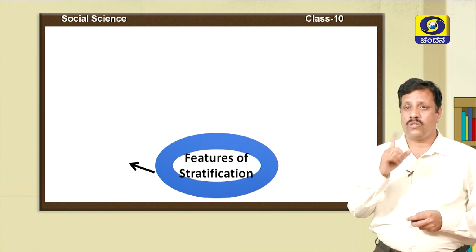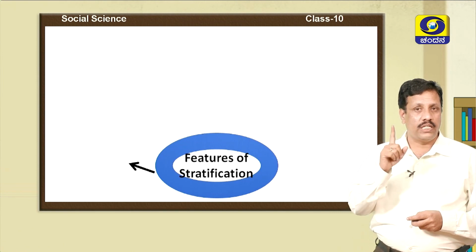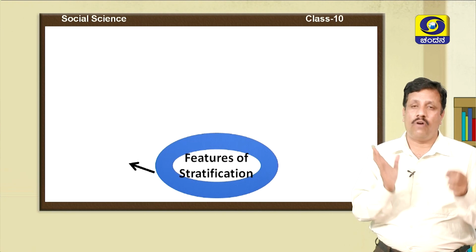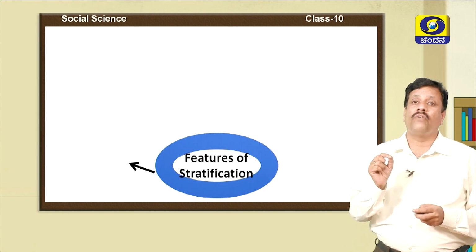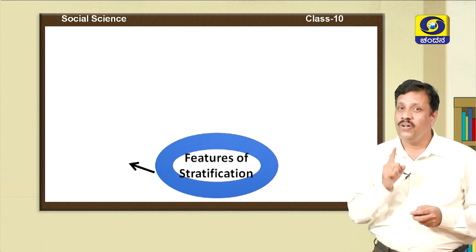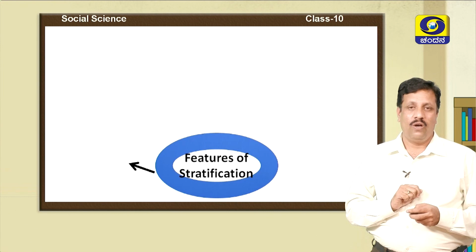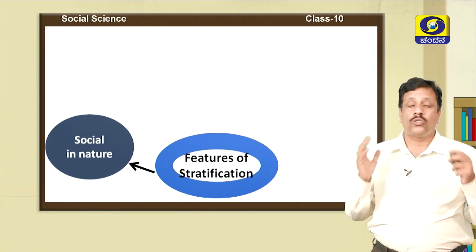Now, let us study the features of social stratification. This is also very important from the exam point of view. You are supposed to keep these things in your mind. I have made these features into short forms, so write them down, and if you find any difficulties, don't forget to clarify your questions or doubts with your teachers. Okay, the first feature of social stratification is that it is social in nature.